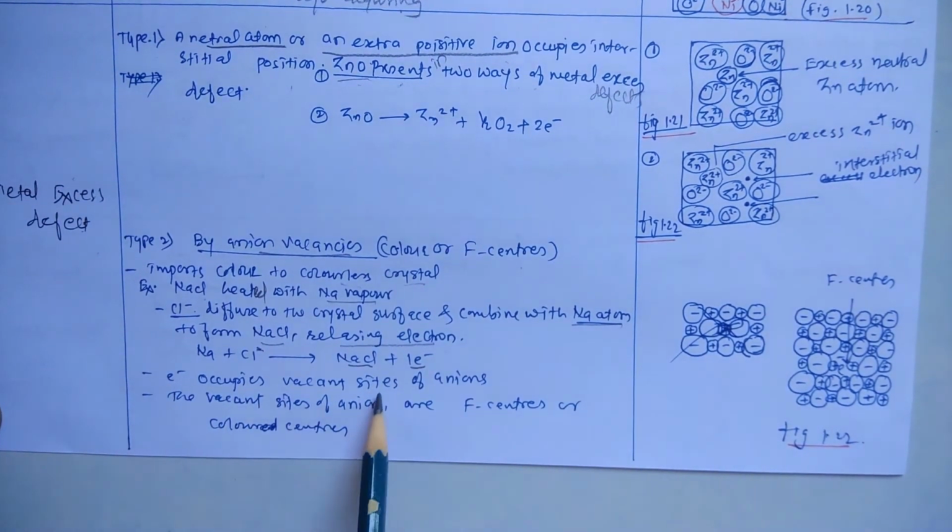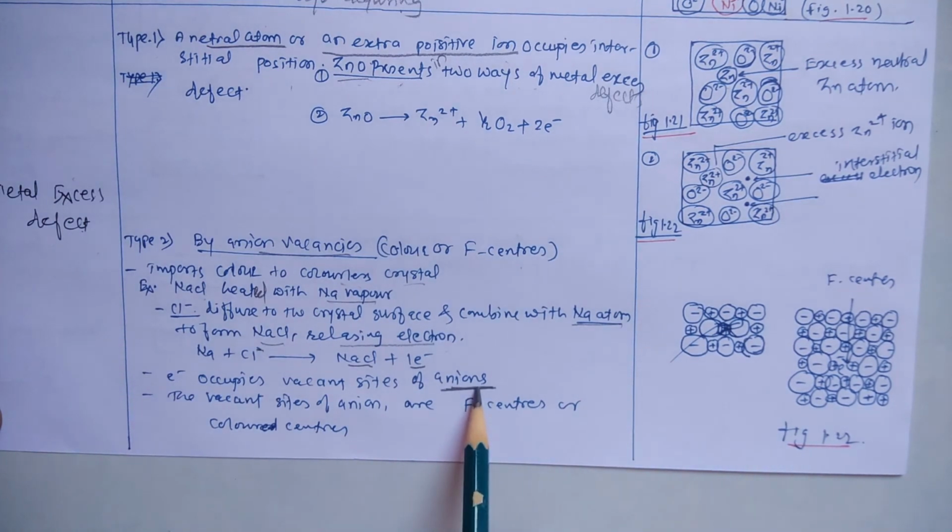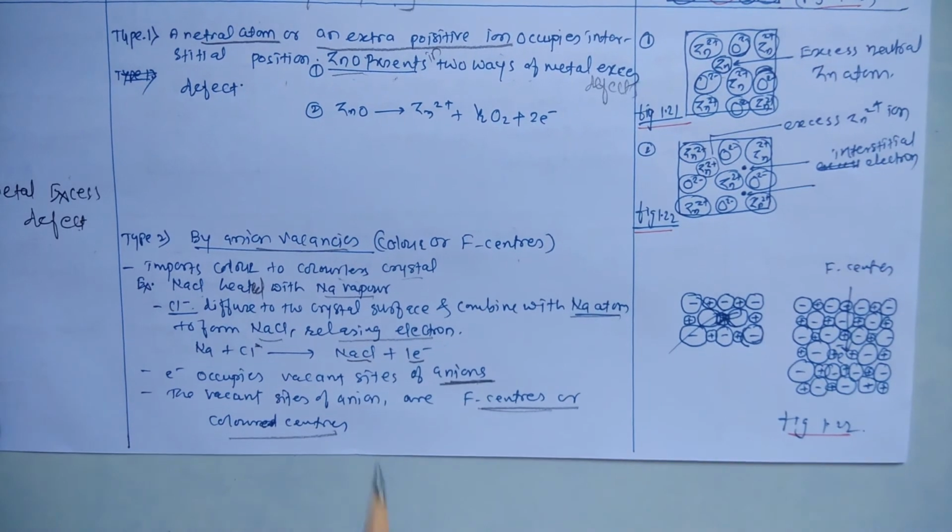and that released electron occupies the vacant site of anions, that is the position of Cl-. The vacant sites of anions are called F centers or colored centers. You can see this in the textbook.